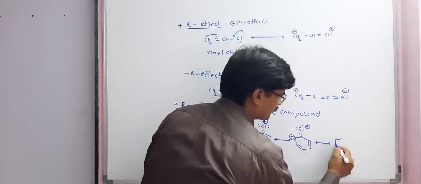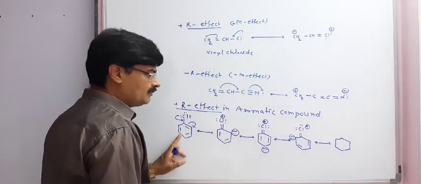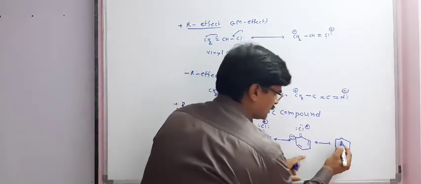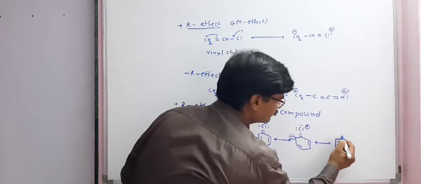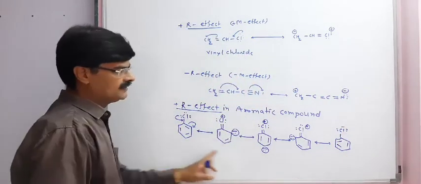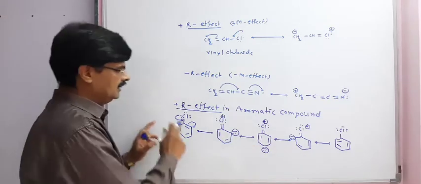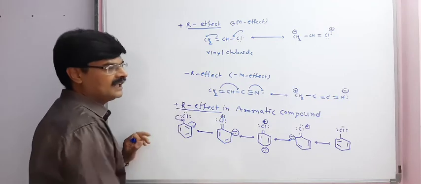And the last structure, from the first we have got the last structure like this one. So these are the resonating structures possible in chlorobenzene, and we can say this is the plus R effect.